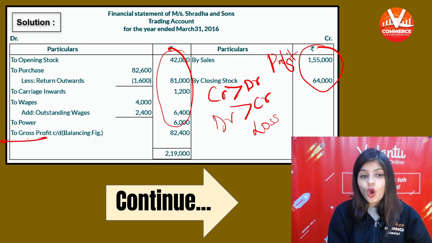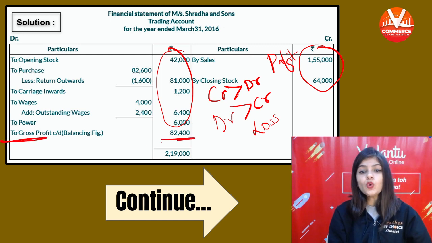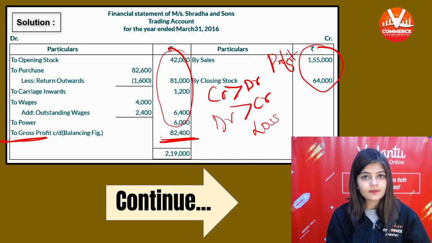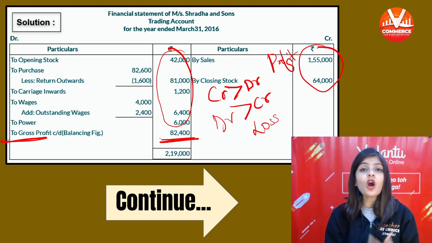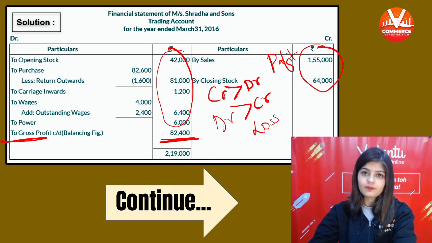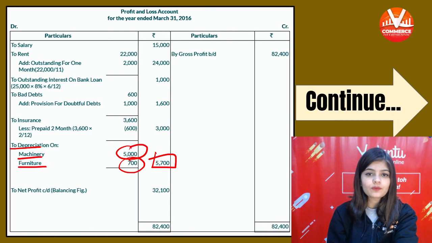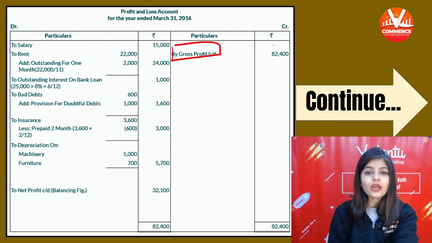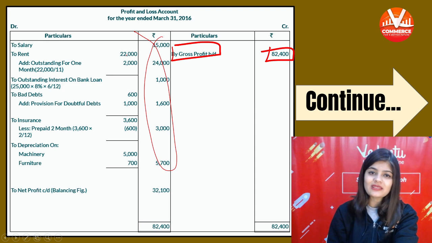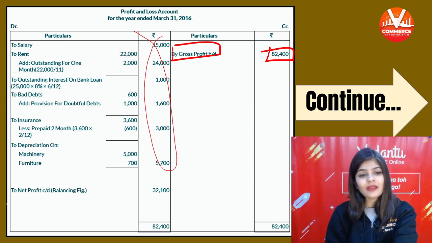So there is gross profit of 82,400. This gross profit will be transferred to the P&L account by gross profit 82,400. Then you will subtract all the expenses. From gross profit, we will subtract all the expenses.